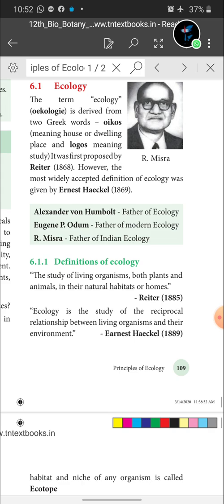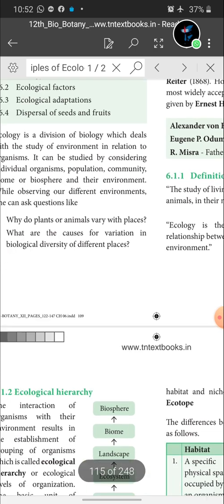You will have a question: define ecology as per Reiter, or define ecology as per Ernest Haeckel, or how Ernest Haeckel defined the term ecology, or how Reiter defined the term ecology. Like that you will have questions, children. Accordingly, please give the answer.